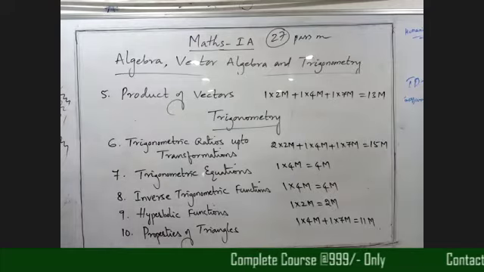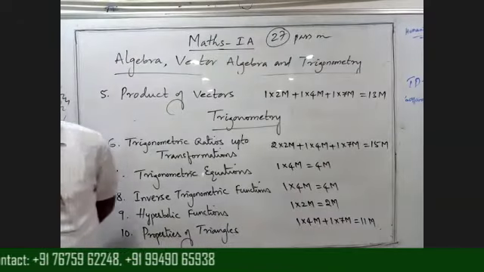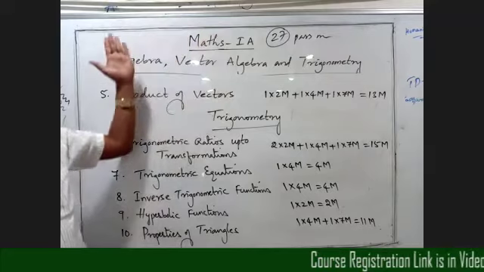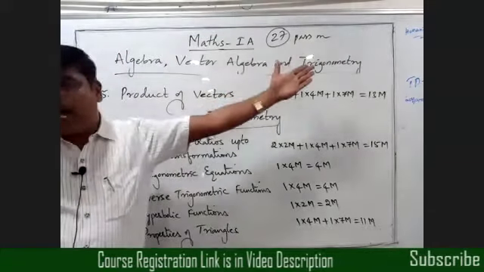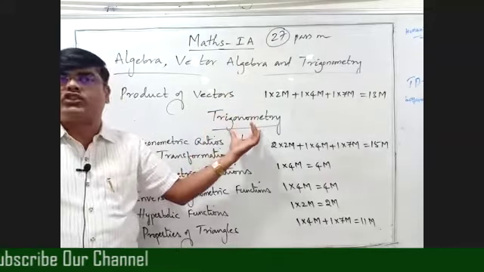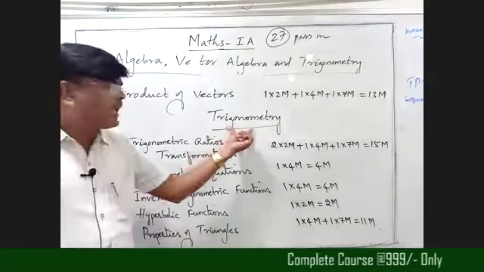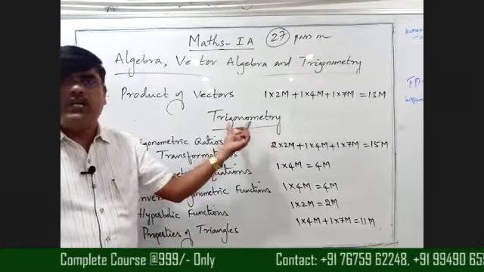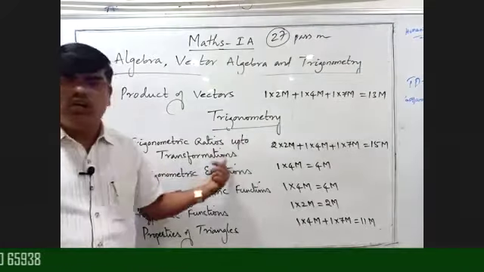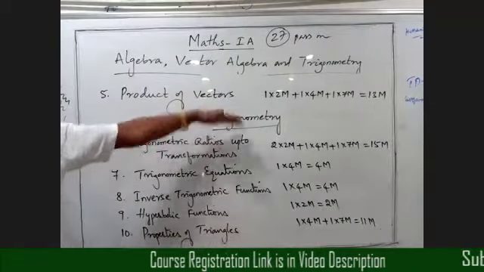So now I am going to start the topic trigonometry, beta. Okay, so actually in 1A, the main topics are algebra, vector algebra, and trigonometry. So why are we starting trigonometry? Because this trigonometry is used in physics as well as chemistry, beta. That's why first we start trigonometry. Okay, beta. So in this, the first topic is what? Trigonometric ratios up to transformations. All of you completed, right? Completed, beta, this one. Writing is over.